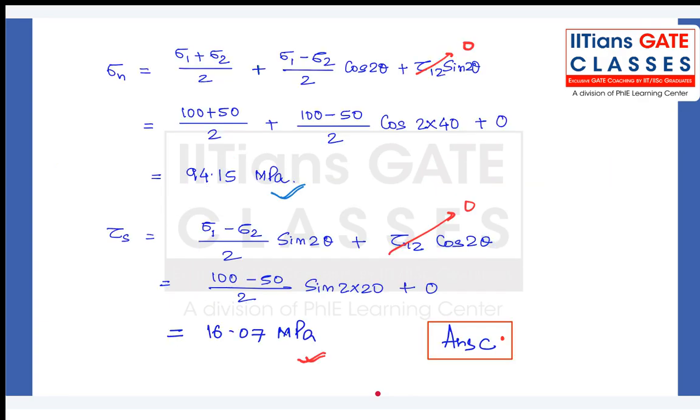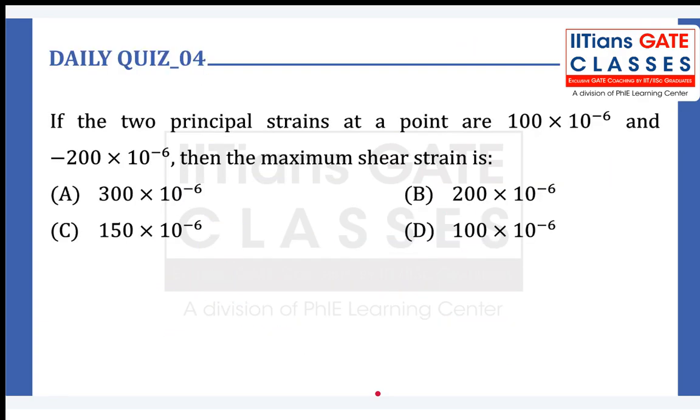Okay. So let us move on to the next question. Yeah. So there are two principal strains at a point. This is one of the principal strains and this is the other principal strain. Right? So which one is the major principal strain? Basically, this is the major principal strain and this is the minor principal strain. The larger is the major and the smaller is the minor. Right? The maximum shear strain is equal to.